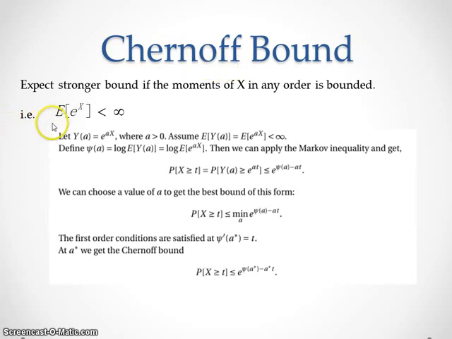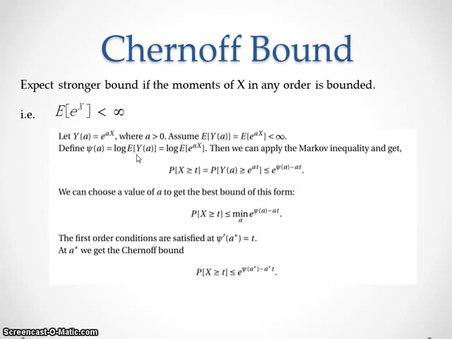So, for example, if the expectation of e to the X is bounded, we define Y_a equals e to the aX, where a is bigger than 0, and we assume that this expectation is bounded so that every order moment is bounded, and we define c(a) equals the logarithm of the expectation of Y_a.